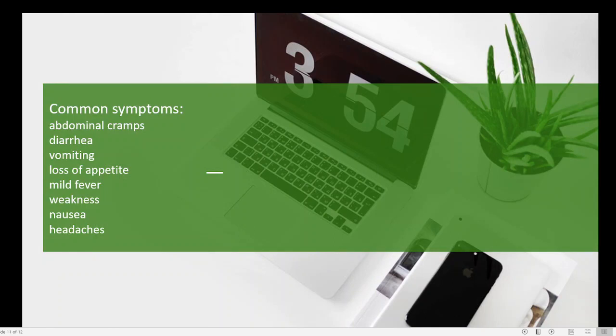Now, in addition to that, abdominal cramps, especially if there is some bacterial infection of your abdomen, that can lead to abdominal muscle contraction. That is known as abdominal cramps. Diarrhea, vomiting will be there, and you may feel the stomach is always full because of the presence of gas in your stomach. There can be mild fever. Any bacterial infection may result in an increase of body temperature, which we call a fever. Then weakness, nausea, headache all follow. So these are the common symptoms of food poisoning.